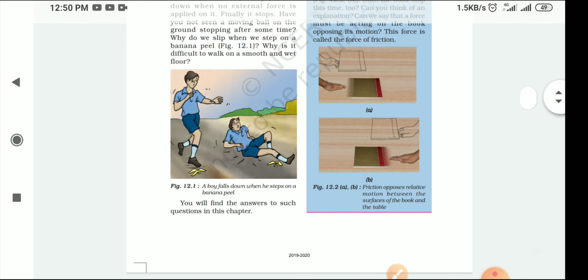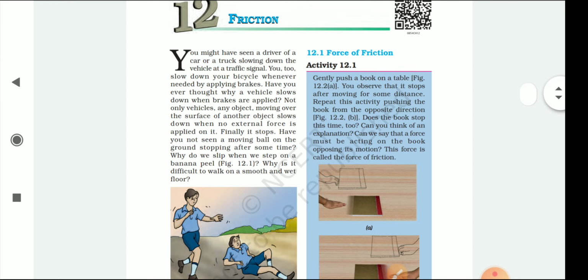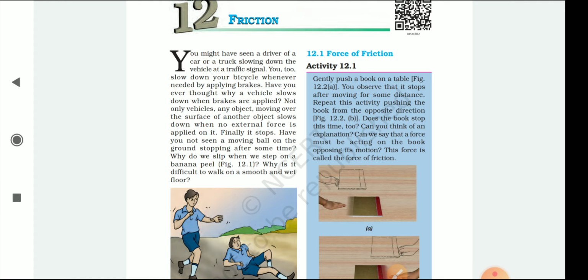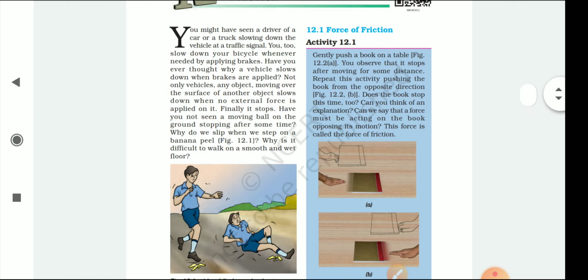Now here you can see a beautiful picture. You see what this boy has done: he has eaten the banana and thrown the peel on the ground, and another boy slips down because of it, because he loses his balance. Same in Activity 12.1, you can see what the person is doing.